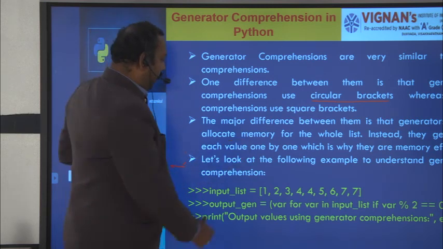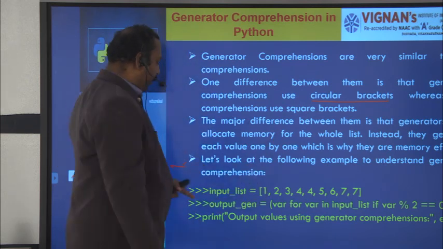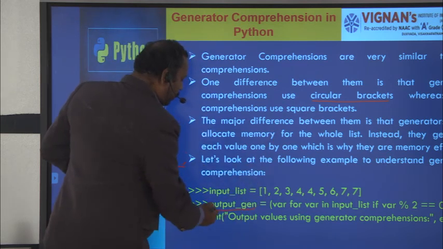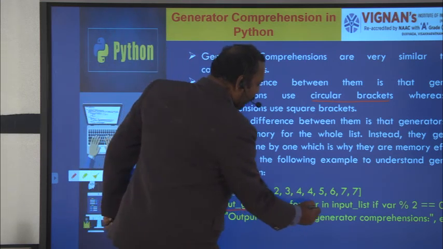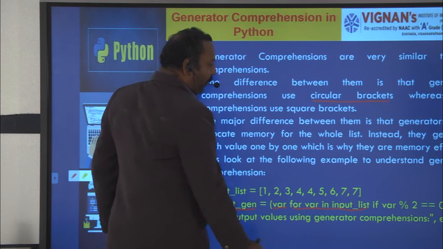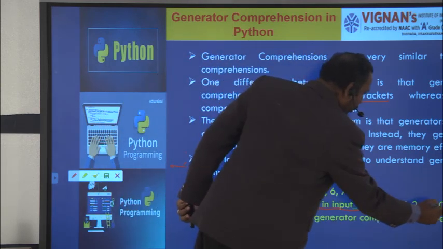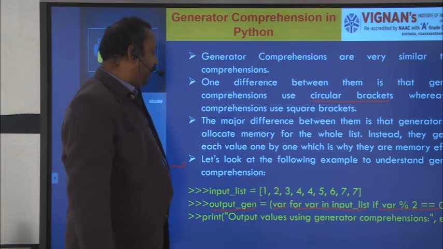For the example, this is the input list we have taken, and the output generator, gen is the variable, and var is the output expression, for var in input list. This is the iteration part. If var mod 2 equal to 0, that is the condition.